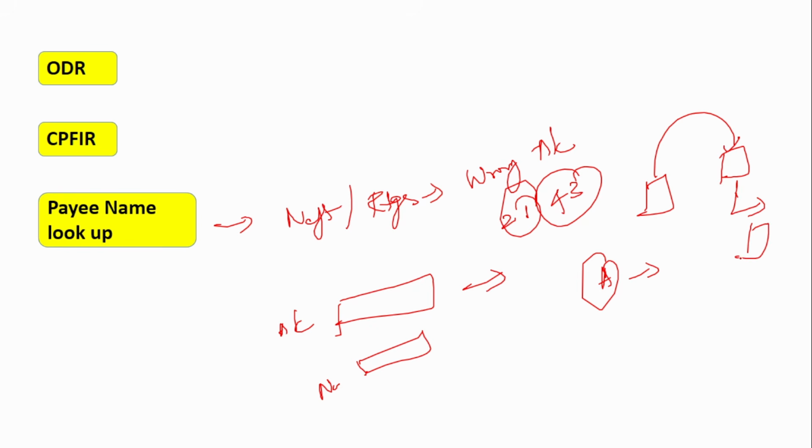So it is a very long process. And sometimes the money cannot be returned, especially when the customer is not in a contactable region. The money may not be returned to the customer, so the customer ends up losing. So when this payee name lookup option is available, it will be very easy for the customer, and the number of wrong transactions will also reduce. That is why RBI suggested this payee name lookup option should be made available by all the regulated entities for NEFT and RTGS transactions.